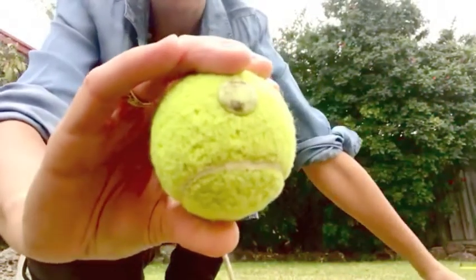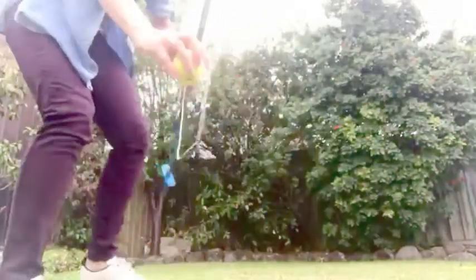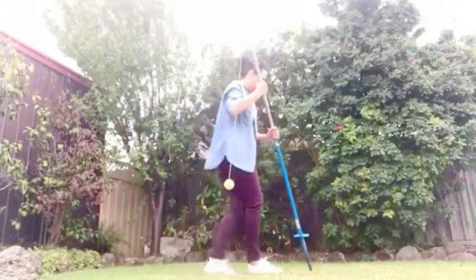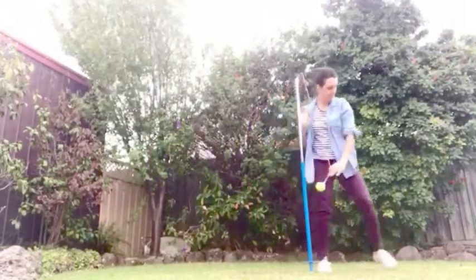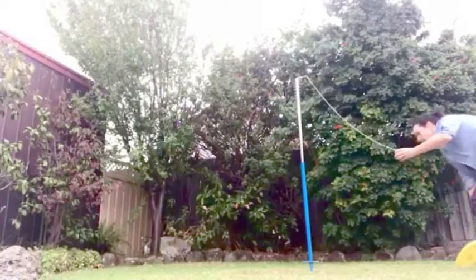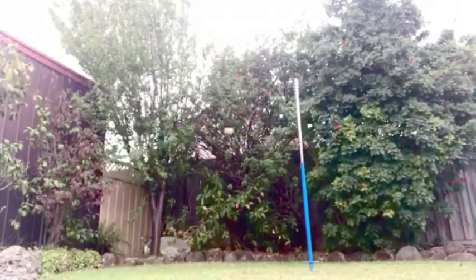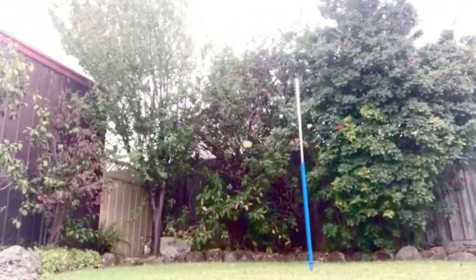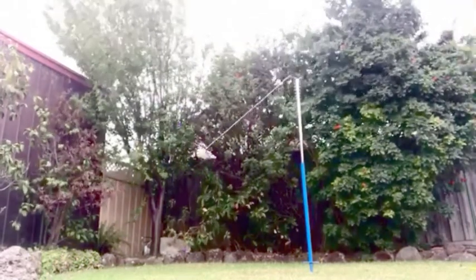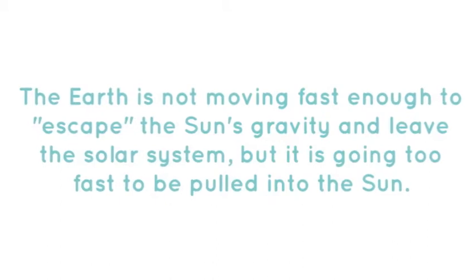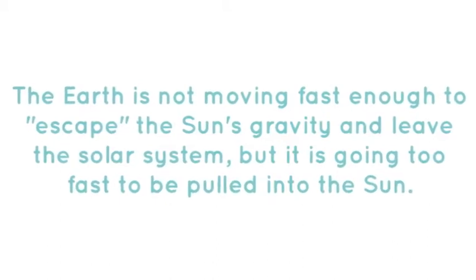According to the scientists at Science Line, the Earth is always being pulled towards the sun by gravity. If we hit the tennis ball, it allows us to see that the Earth is actually moving sideways and orbiting the sun. The Earth is not moving fast enough to escape the sun's gravity and leave the solar system, but it is going too fast to be pulled into the sun.